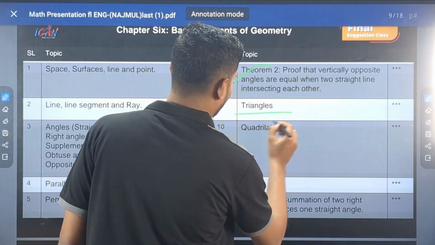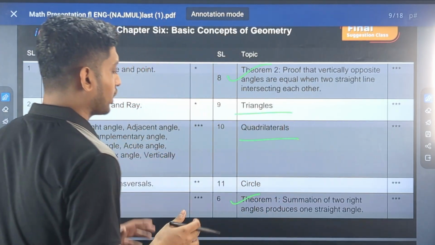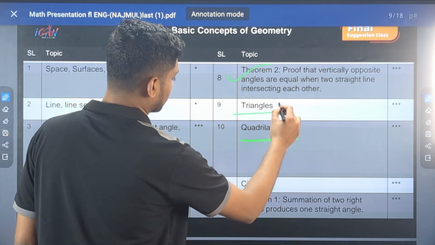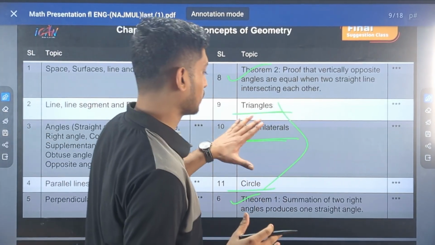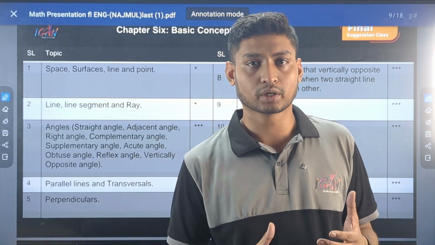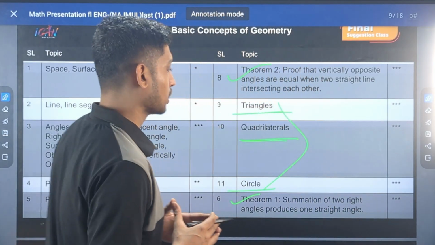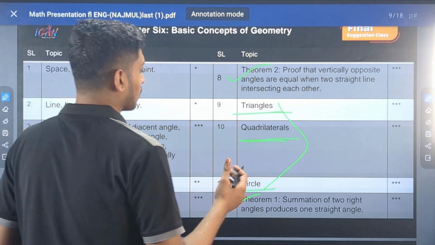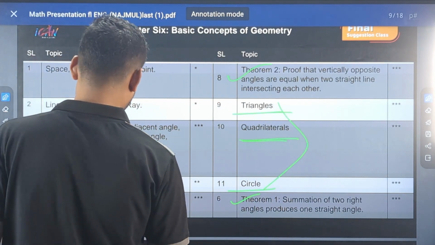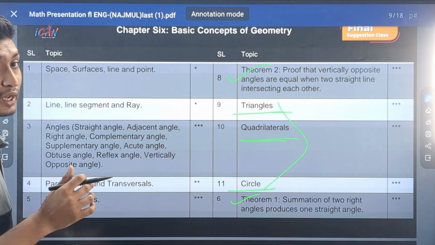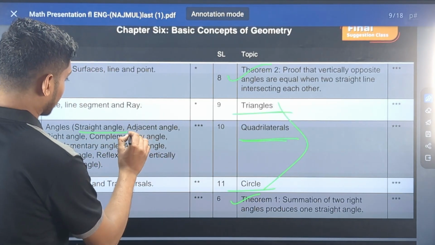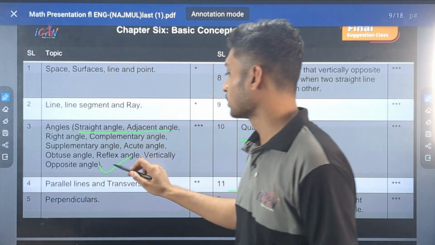Besides, we can see triangles, quadrilaterals. We have to have a very good idea about triangles, quadrilaterals and squares. So what type of questions may come from these 3 categories? Like whether you have to find area of triangles, quadrilaterals or squares, or different word problems, or you might have to draw pictures with the help of construction. Okay. Besides, we have to have a very good idea regarding straight angle, adjacent angle, right angle, this part.